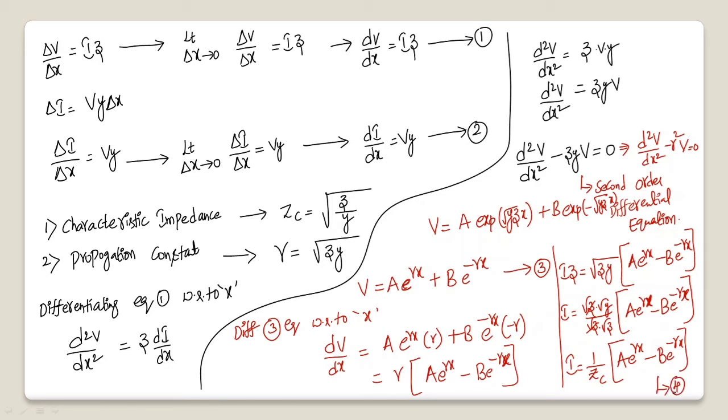So the first and second equations give us the variations of voltage as well as the variations of current with respect to the distance from the receiving end. Whereas equations 3 and 4 give us the voltages as well as the currents at a distance of x from the receiving end. For your understanding, let me write the equations again.